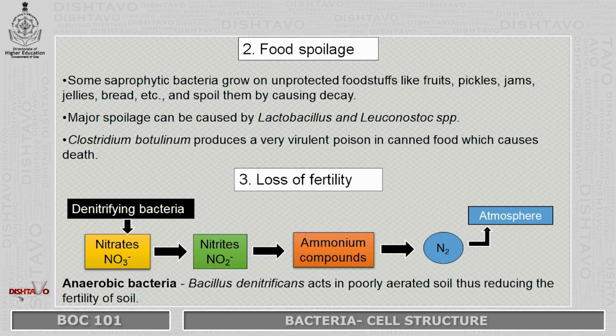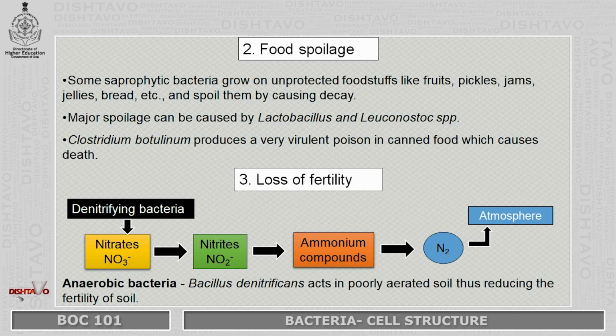There are also several groups of bacteria which cause spoilage of food. We can see some saprophytic bacteria which grow on unprotected foodstuffs like fruits, pickles, jams, jellies and bread, and cause them to decay. When these bacteria grow on open food, they produce toxins which are harmful to living beings.